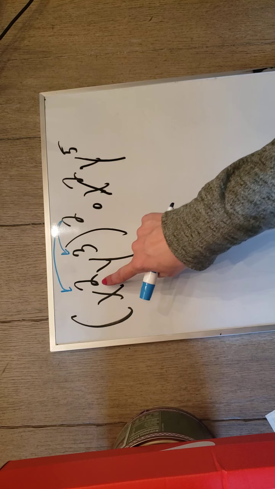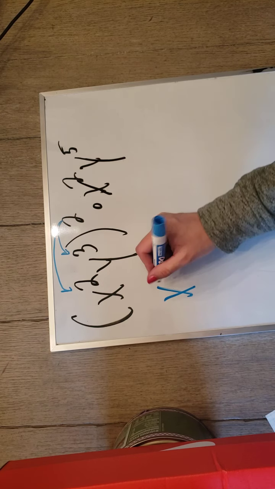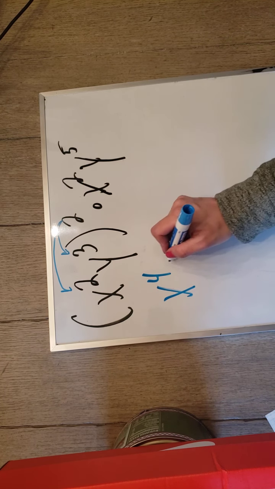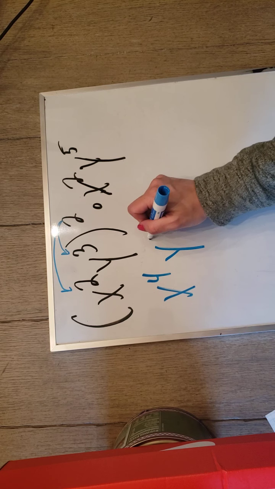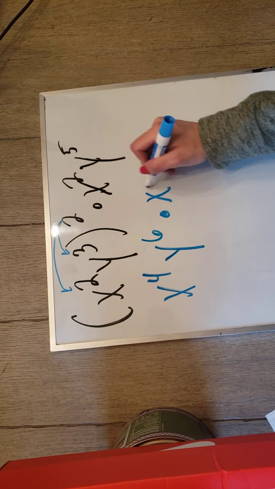And again, when you have a power to a power, what are we doing to our exponents? We're multiplying. So 2 times 2 is 4. 3 times 2 is 6. And I'm going to drop down this guy over here. So now you don't have parentheses anymore. You have a dot. That tells you you're multiplying like bases.